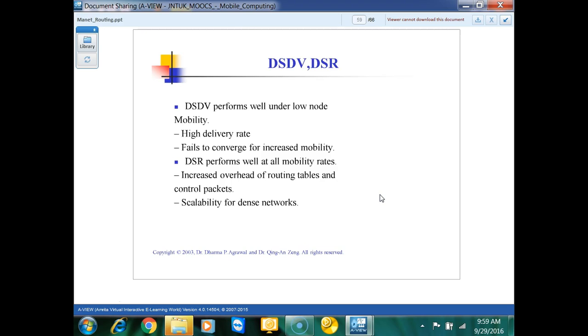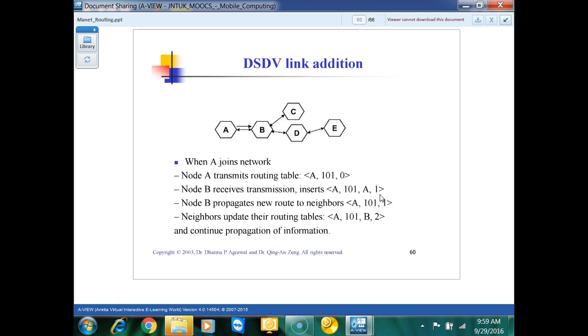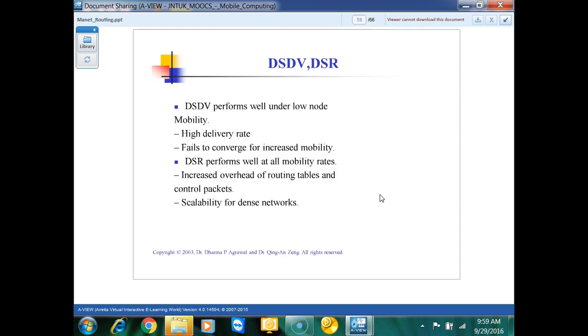But when the mobility of the nodes is increasing, then maintaining and updating the routing tables will be difficult, because the routes will keep changing, right? Then you need to update the routing table accordingly. In that case, DSDV can become a little slower and get a little overhead. This is the main difference between DSDV and DSR.